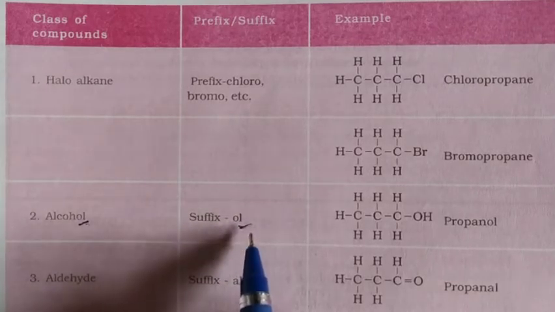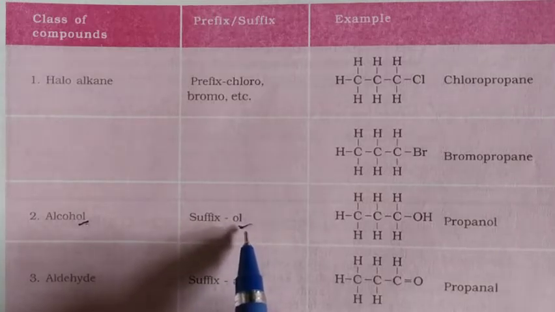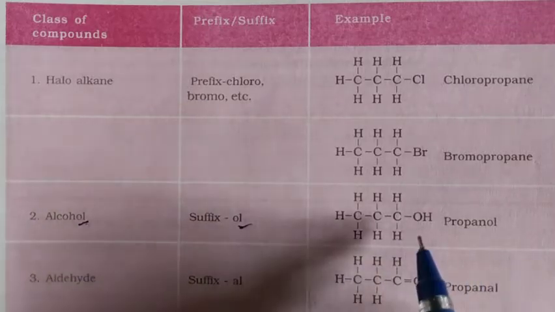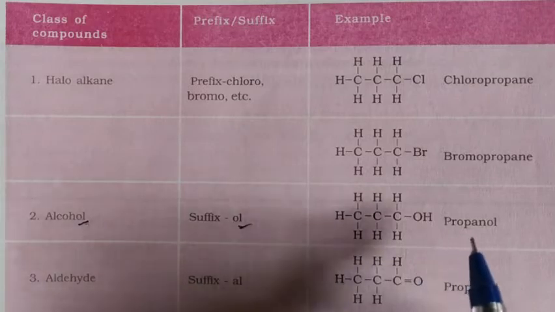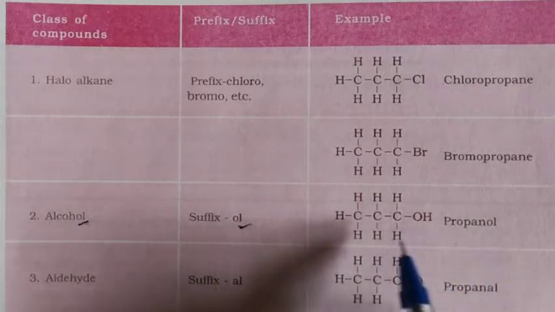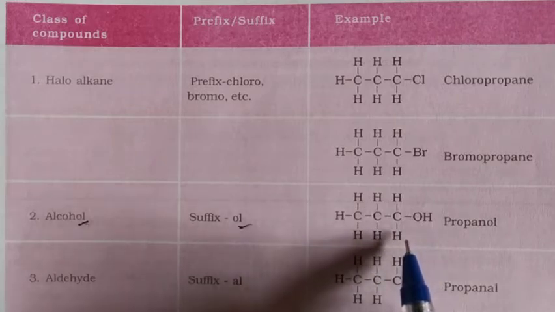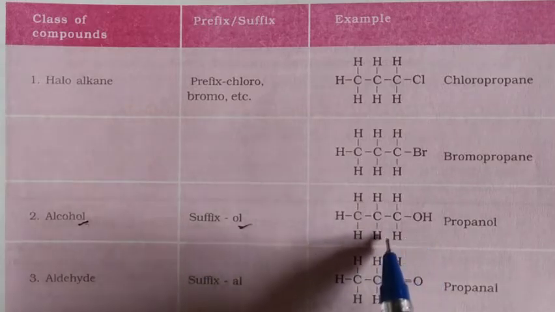Here we first take the alkane, alkene or alkyne, and in that series one hydrogen is replaced by the OH group. See here, propane, we take the primary hydrocarbon as propane.